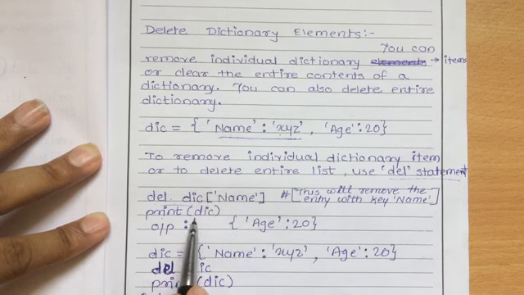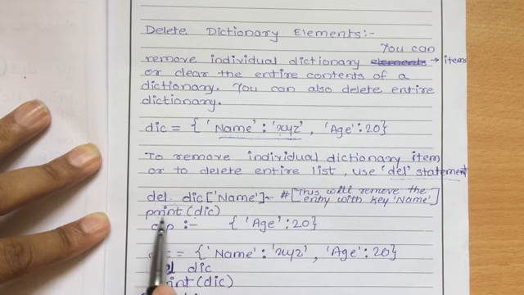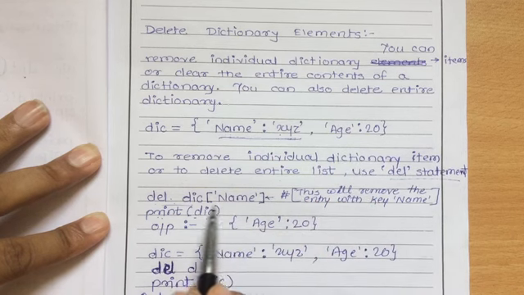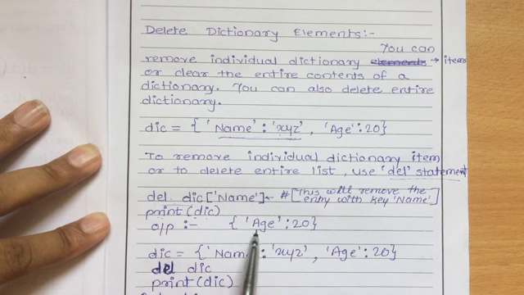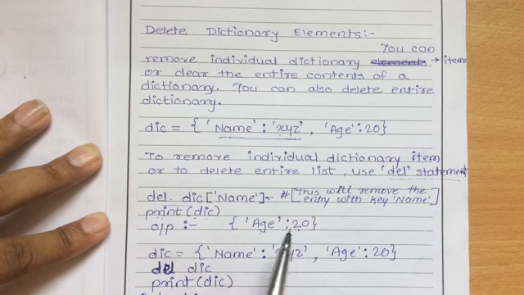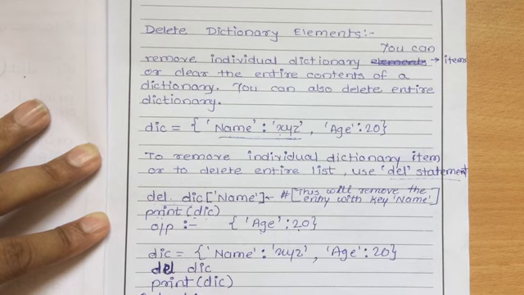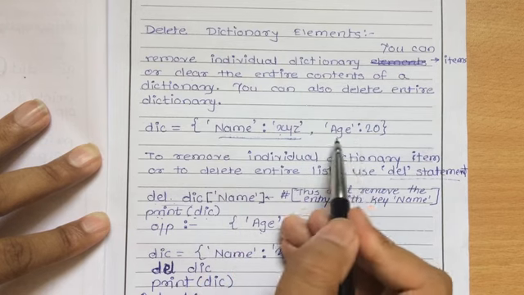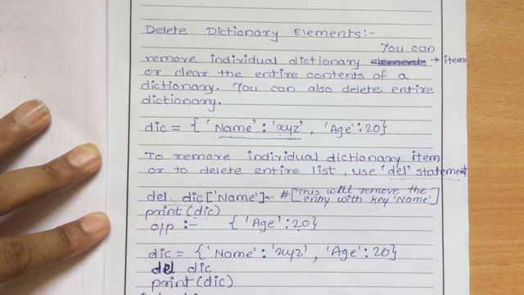And if I print, after execution of this statement, the dictionary dic, what output will I get? I will get only this key value pair, because we have removed this one over here. So if I print this, I will get only age 20. This is a key and this is a value. So in this way you can remove an individual key value pair. If instead of name I write age over here, it will simply remove the age and 20, right? So in this way you can remove an individual element.